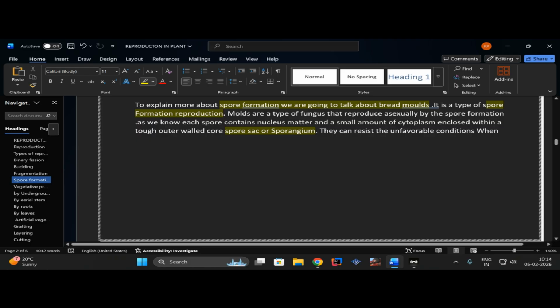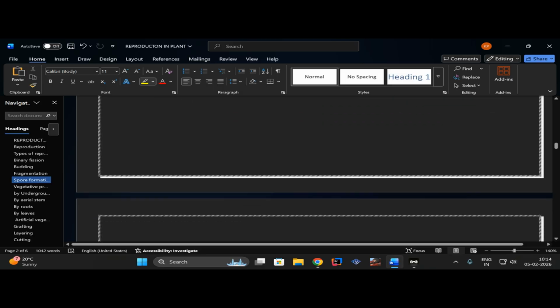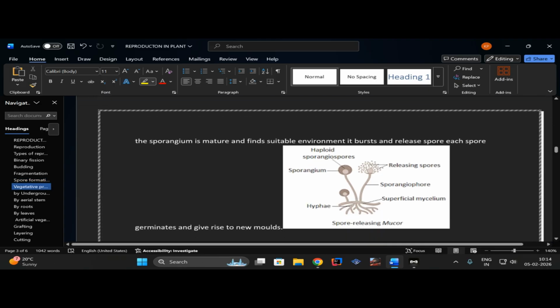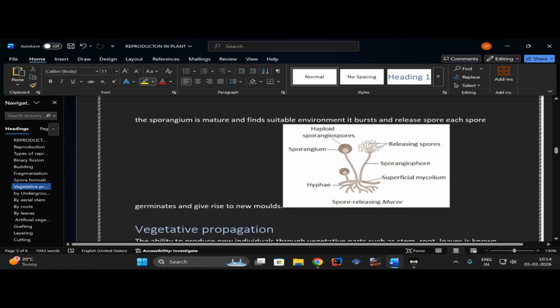It contains nucleus matter and a small amount of cytoplasm enclosed in it. They can resist unfavorable conditions. It's just like a wall I told you before. It will act as a wall to prevent the cytoplasm or nucleus from getting destroyed due to the harsh conditions.